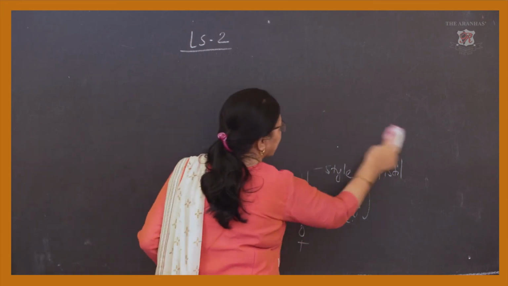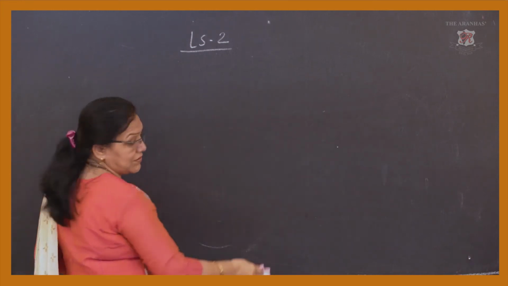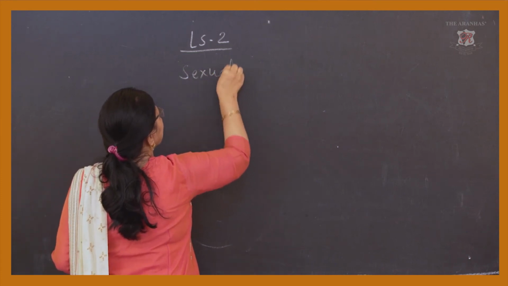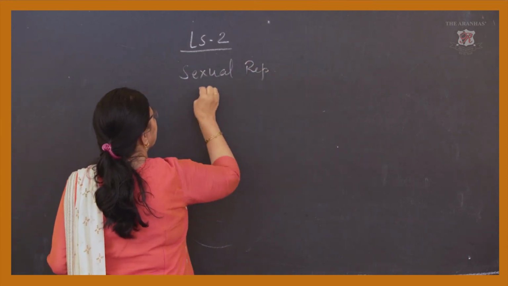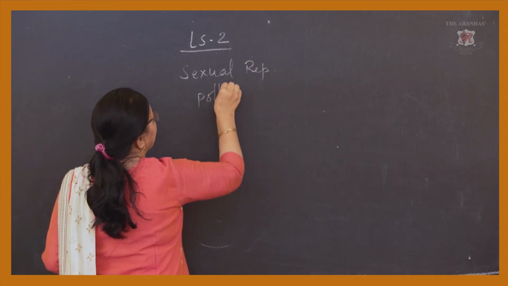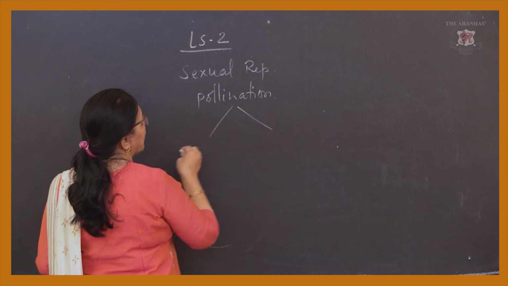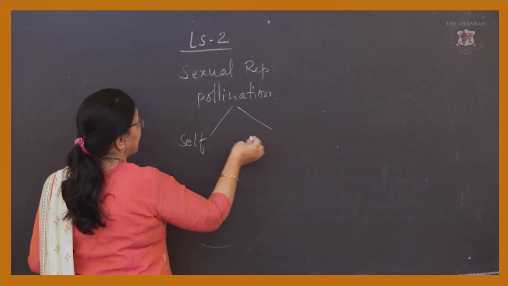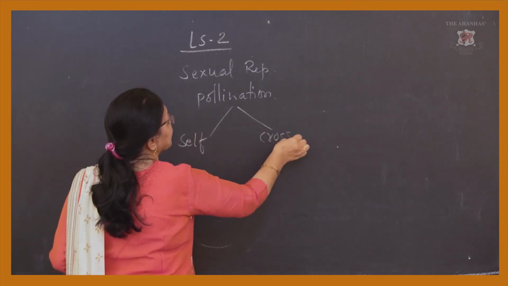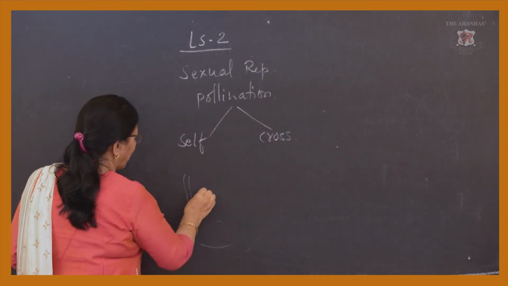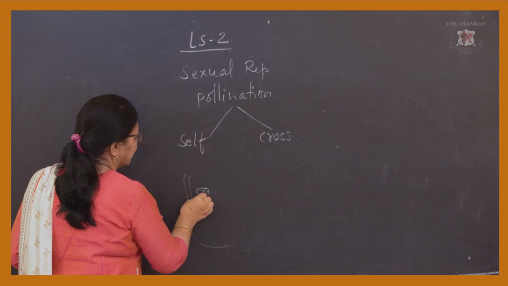Very important term regarding reproduction, especially sexual reproduction. Sexual reproduction requires pollination. Now pollination is also of 2 types. First is self-pollination and one is cross-pollination. Now self-pollination means what? Just understand this.